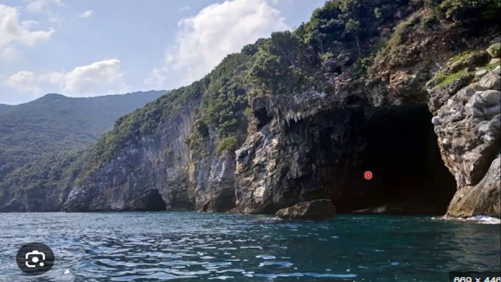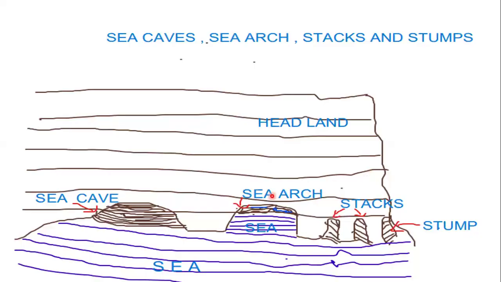The joints, due to the action of the waves, are widened into large cavities and hollows. With continuous erosion, these are further enlarged and a coastal cave develops. On the other side of the cave is the wall of the sea cave.